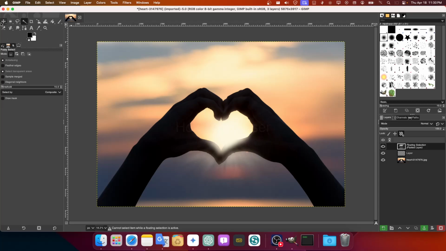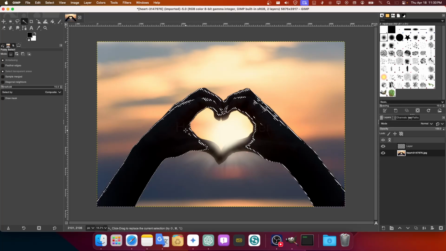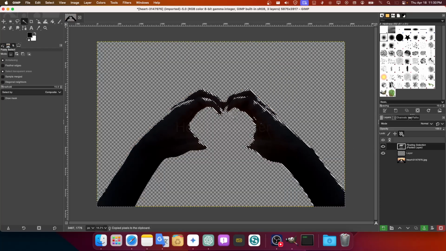Okay, so now we have this new selection here. I can also reselect this. I can press Control C and I can paste this here. Now if I hide this, this is what I have here, this new selection.